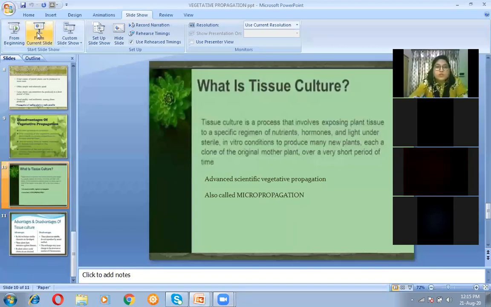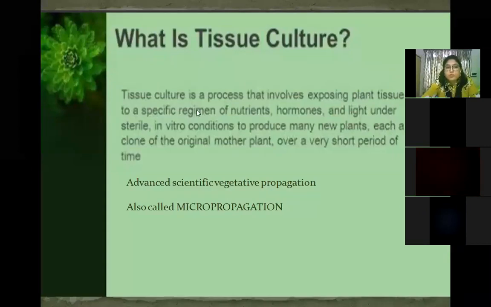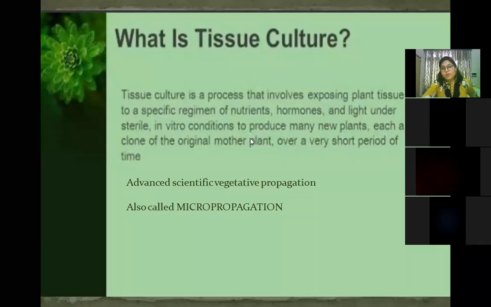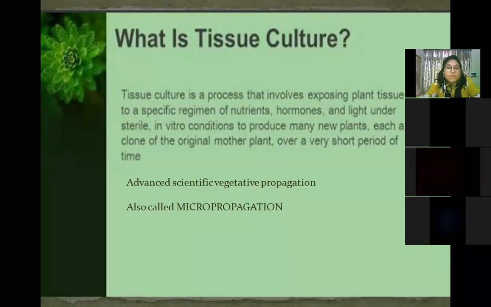So what is tissue culture? Tissue culture is a process that involves exposing plant tissue to a specific regimen of nutrients, hormones and light under sterile in vitro conditions to produce many new plants. Now what is happening in this? For example, you are taking the tissue from the stem. You scrape the stem and take a small part of tissue, and then you are placing those tissues in a petri dish.